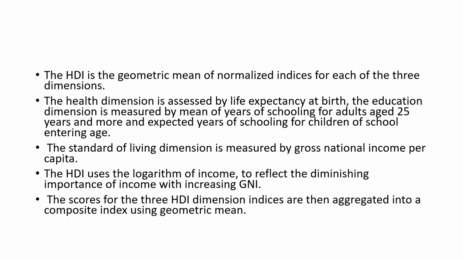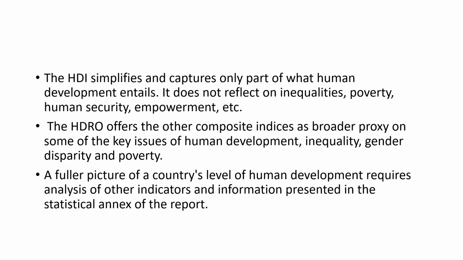The standard of living dimension is measured by the gross national income per capita. We have already discussed these things, and GNI actually uses the logarithm of income to reflect the diminishing importance of income with increasing GNI. The scores of the three dimension indices are then aggregated to form a composite index using the geometric mean method.